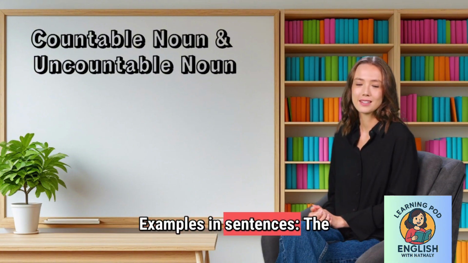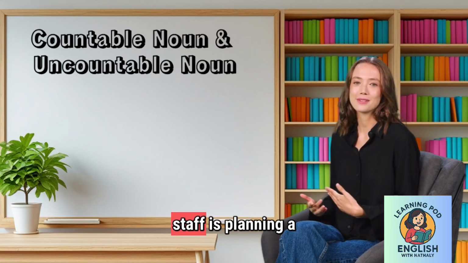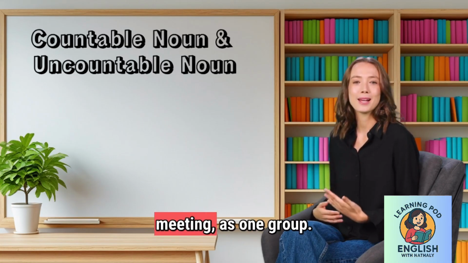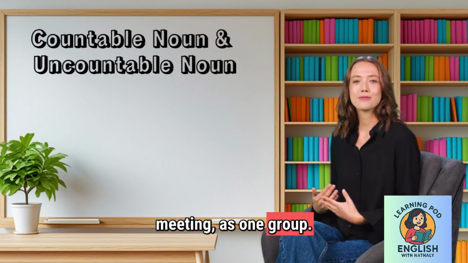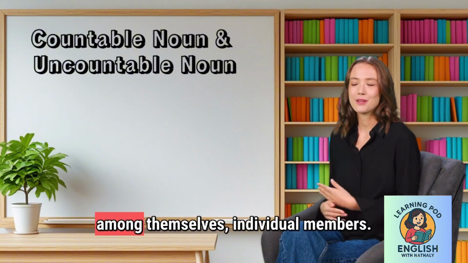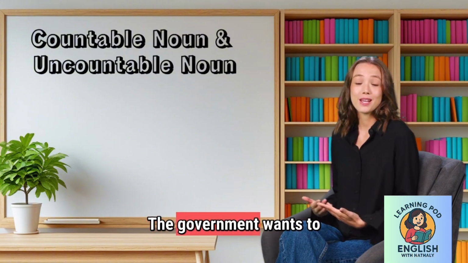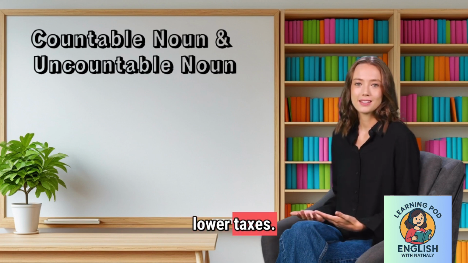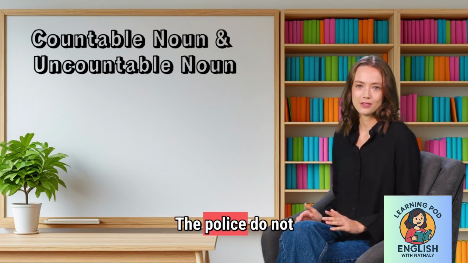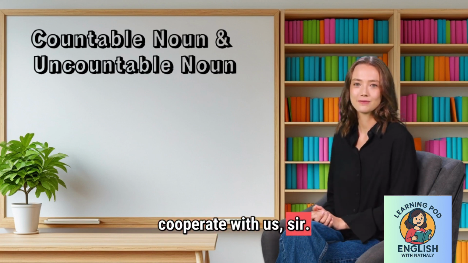Examples in sentences: the staff is planning a meeting, as one group. The staff are arguing among themselves, individual members. The government wants to lower taxes. The police do not cooperate with us, sir.